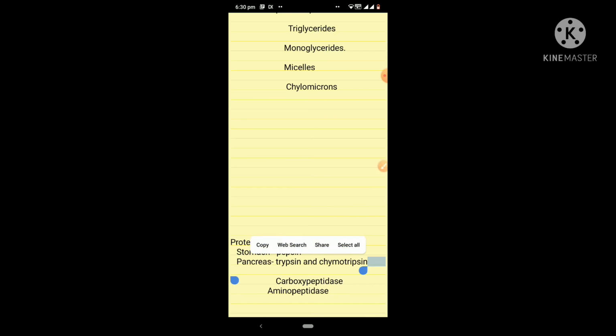So thereby we have discussed the digestion of the three main nutrients, that is lipids, proteins and carbohydrates, in detail. So that's all about today's topic.